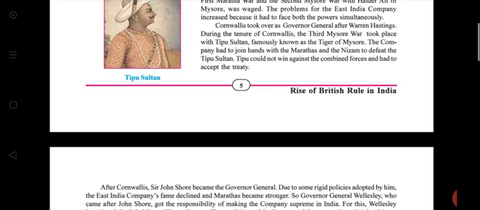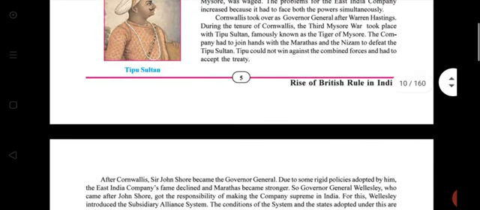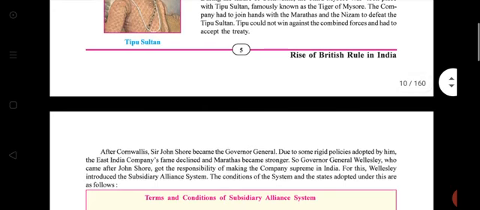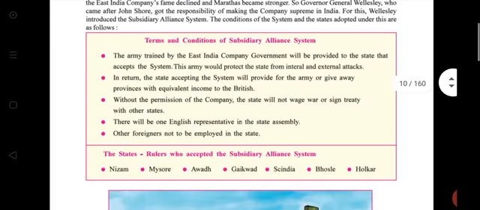Then in the second para, during the tenure of Cornwallis, the third massive war took place against Tipu Sultan, who is famously known as the Tiger of Mysore. So the company had to join hands with the Maratha and Nizam to defeat Tipu Sultan. Tipu could not win against the combined force and had to accept the treaty.